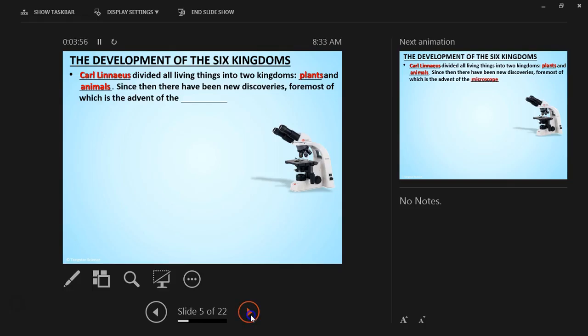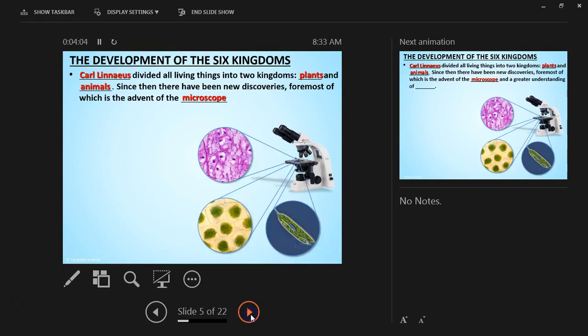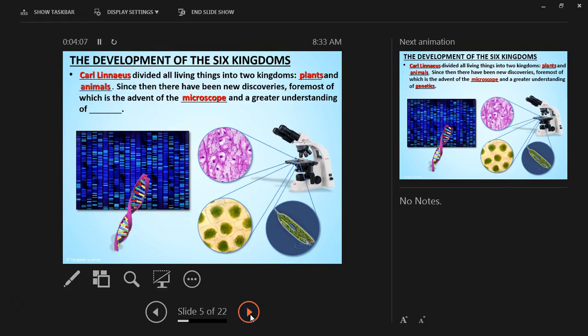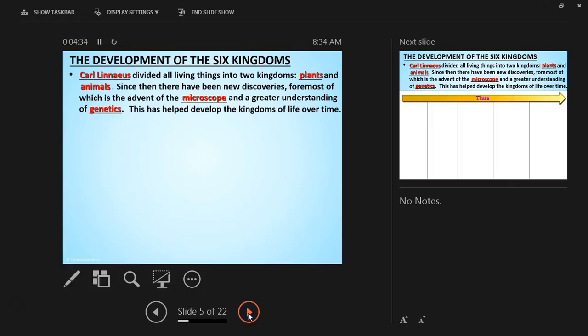Since then there have been new discoveries, most notably the advent of the microscope. We should all know what a microscope is, or at least seen one, or examined what we can see through different slides of different cells. There was also a greater understanding of genetics. The microscope was a big help to a lot of scientists. It actually helped scientists identify different cell structures and tissues. It's also been a great deed to the science community.